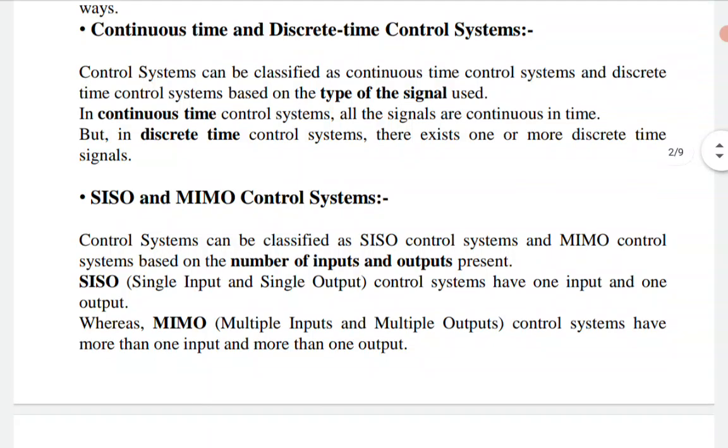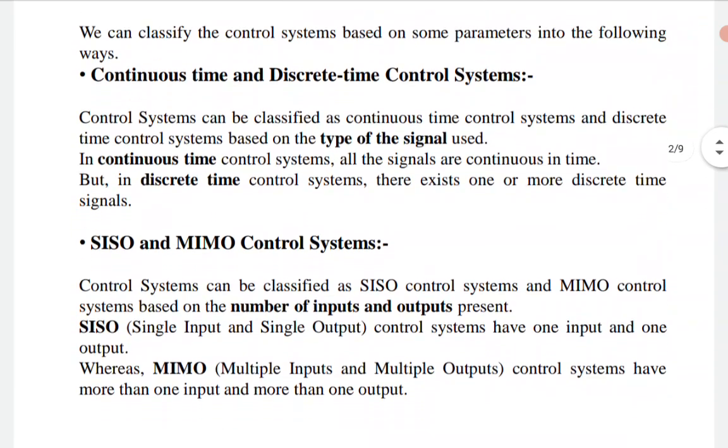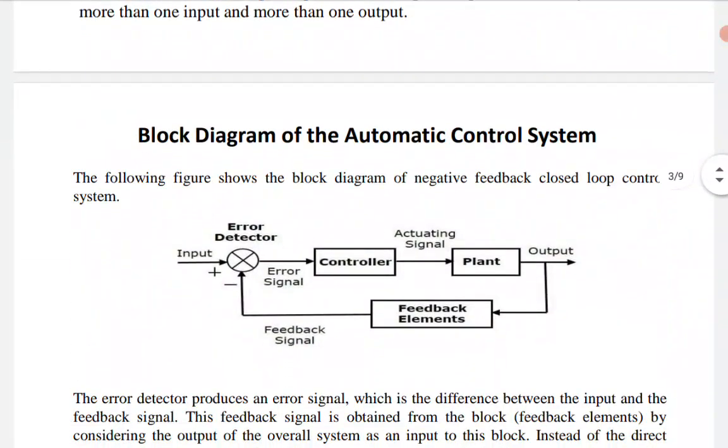Now, SISO and MIMO control systems. SISO stands for single input single output and MIMO stands for multi input multi output control systems. In case of SISO, that is single input single output control systems, there is one input and one output, whereas for MIMO there will be multiple inputs and multiple outputs. How to deal with all those is a big issue with respect to control systems. That we will see in successive modules and successive lectures.